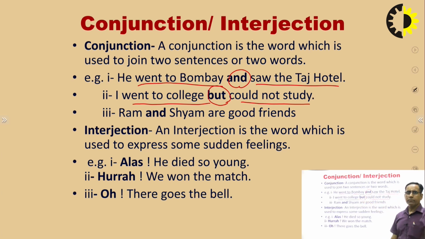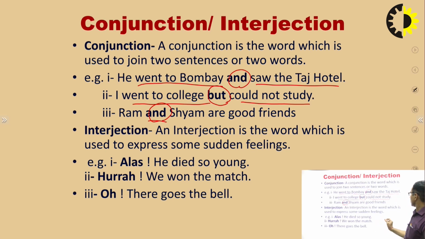But here again I am saying that we are not going to study the types of conjunctions and where to use, how to use. Here only the sentence will be given to you, one word will be underlined and you will have to recognize what the position or what the part of speech of the given word is. Ram and Shyam are good friends. Ram and Shyam, two words are there, they are joined by and. So that is clear.